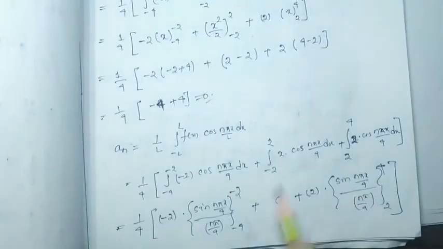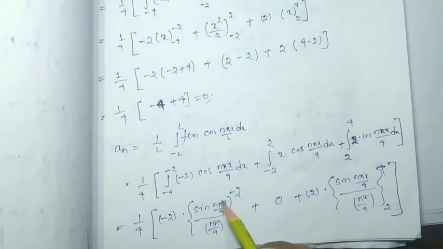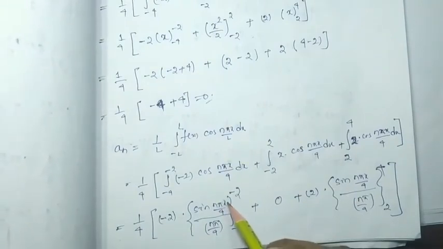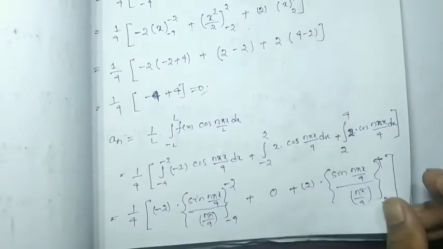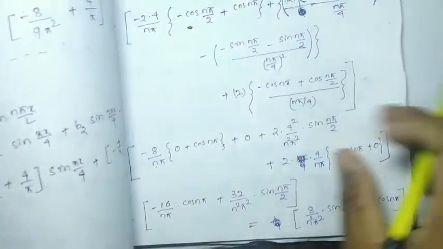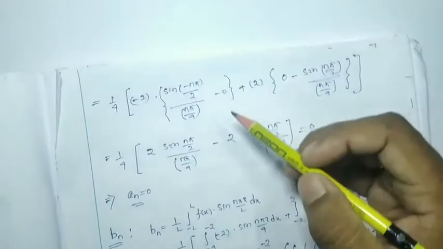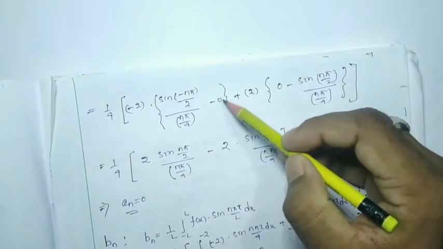How will it be 0? Whenever we put minus 4 over here, at x, 4 will get cancelled, so it will be sin minus n pi. We know that sin 0 and sin any multiple of pi will be 0. So hence I have substituted here, so this value will be 0.